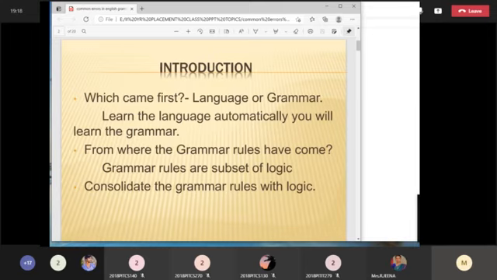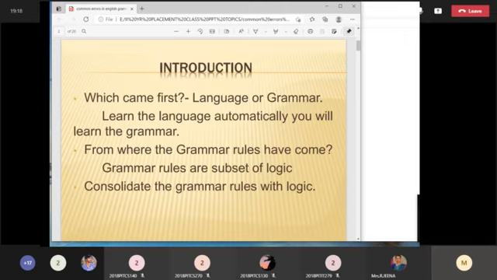Okay, so first see what it is in the introduction. Which came first, language or grammar? Obviously language came first, and automatically grammar comes beside that, right? If you want to master a language, grammar is very, very important, because everyone speaks English nowadays in this competitive world.